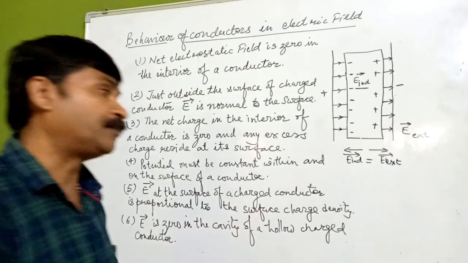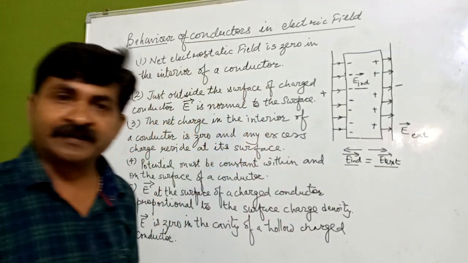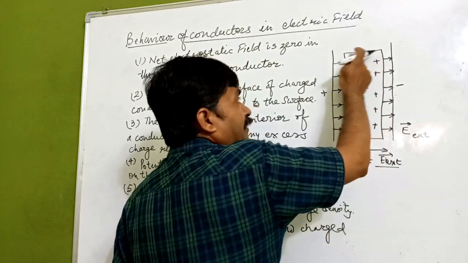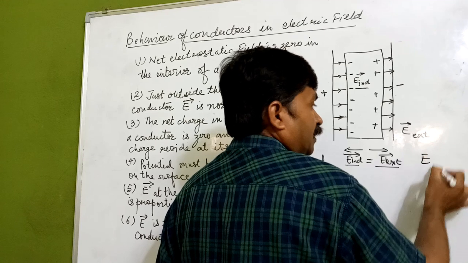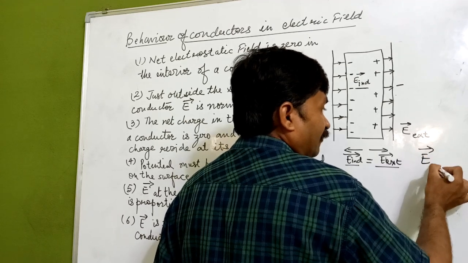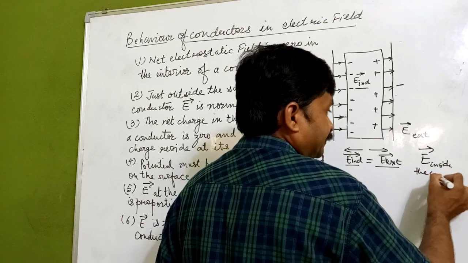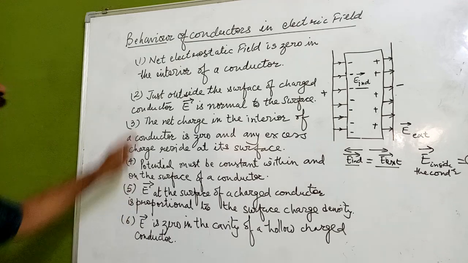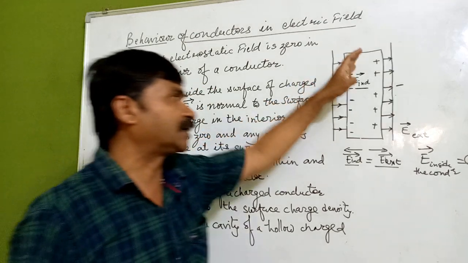So what is happening? Equal in magnitude, opposite in direction, the internal electric field is going to be zero. Inside, the electric field inside the conductor is going to be equal to zero. So the net electrostatic field is zero in the interior of a conductor.